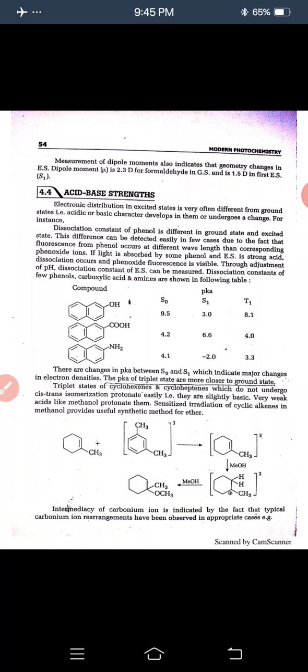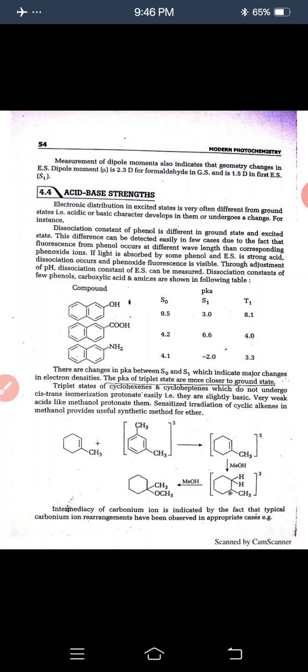This difference can be detected easily in a few cases because fluorescence from phenol occurs at a different wavelength than the corresponding phenoxide. If light is absorbed by some phenol and the excited state is strongly acidic, acid dissociation occurs and phenoxide fluorescence is visible. Through adjustment of pH, the dissociation constant of the excited state can be measured.